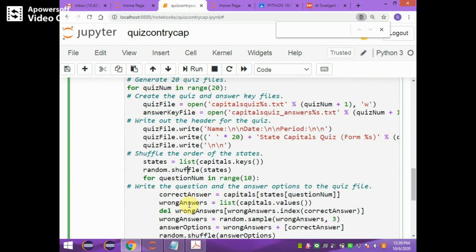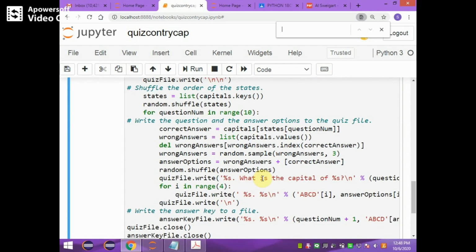Okay, now here for question number in range 10, for each quiz file we are going to write 10 questions. If you are willing to write 35 questions, you can write 35 questions, but for simplicity, to avoid overwriting of more data, I have generated the loop for only 10 questions. Okay, 10 questions, question number in range 10. Now first, the correct answer will be retrieved.